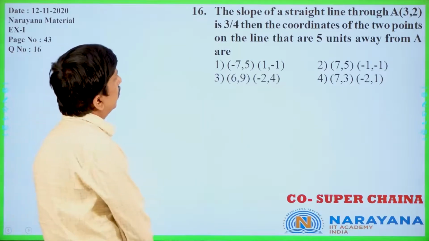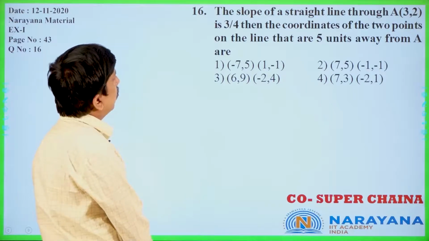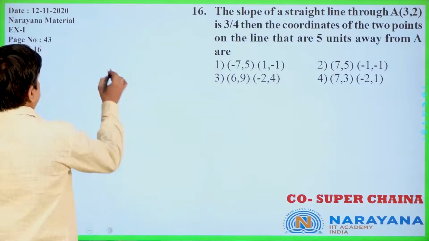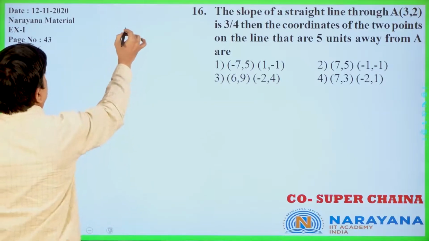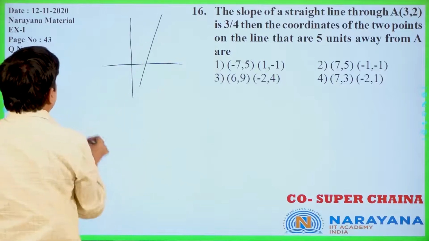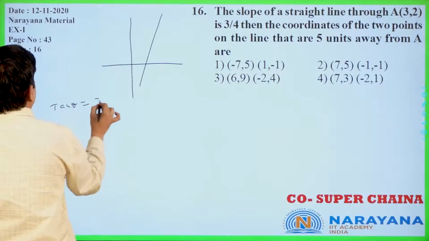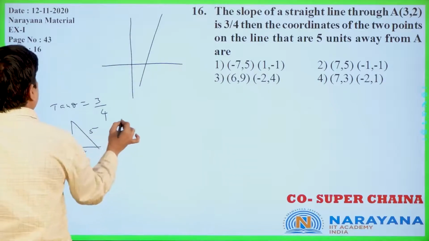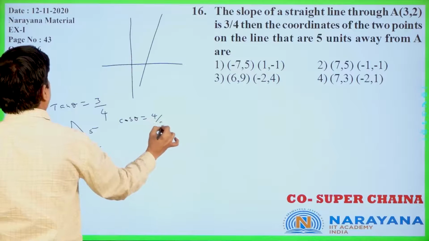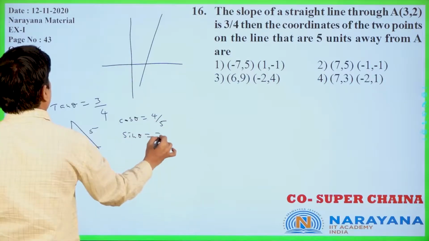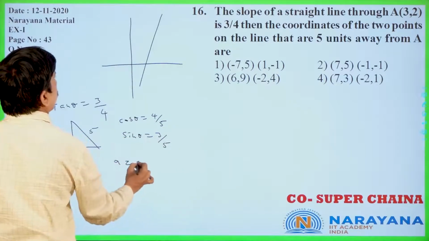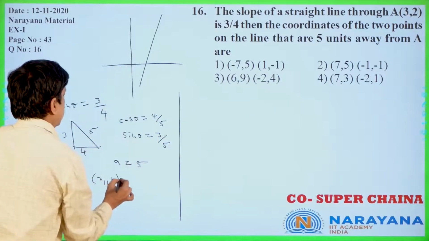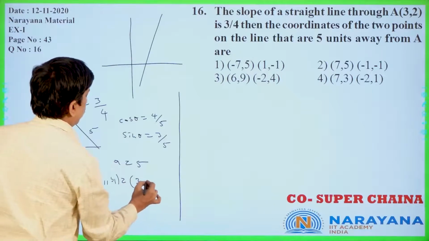The slope of a straight line through A of (3, 2) is 3 by 4. Then the coordinates of the 2 points on the line that are 5 units away from A are? Now you see, same as that diagram only. Tan theta is equal to 3 by 4. 3 by 4 means this is 3, this is 4, this is 5. Cos theta is equal to 4 by 5. Sin theta is equal to 3 by 5. R is equal to 5 was given. X1, Y1 is 3 comma 2. Is it clear or not?